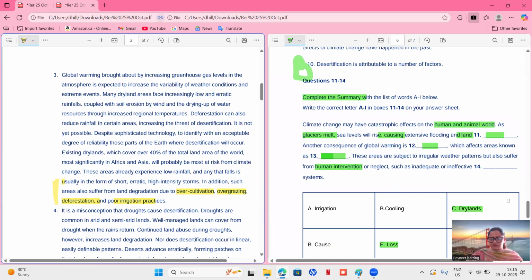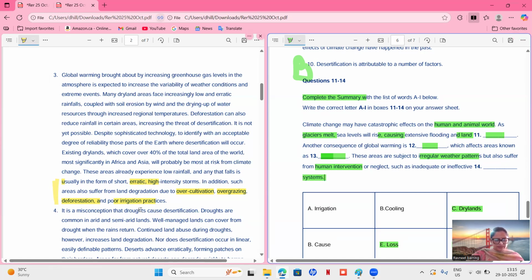Okay, let's see 14. These areas are subject to irregular weather patterns. They were talking about erratic rainfall here. Erratic rainfall means irregular rainfall. So that means the location is correct. But also suffer from human intervention or neglect, such as inadequate or ineffective dash systems. Okay, systems. We have to find something related to human.